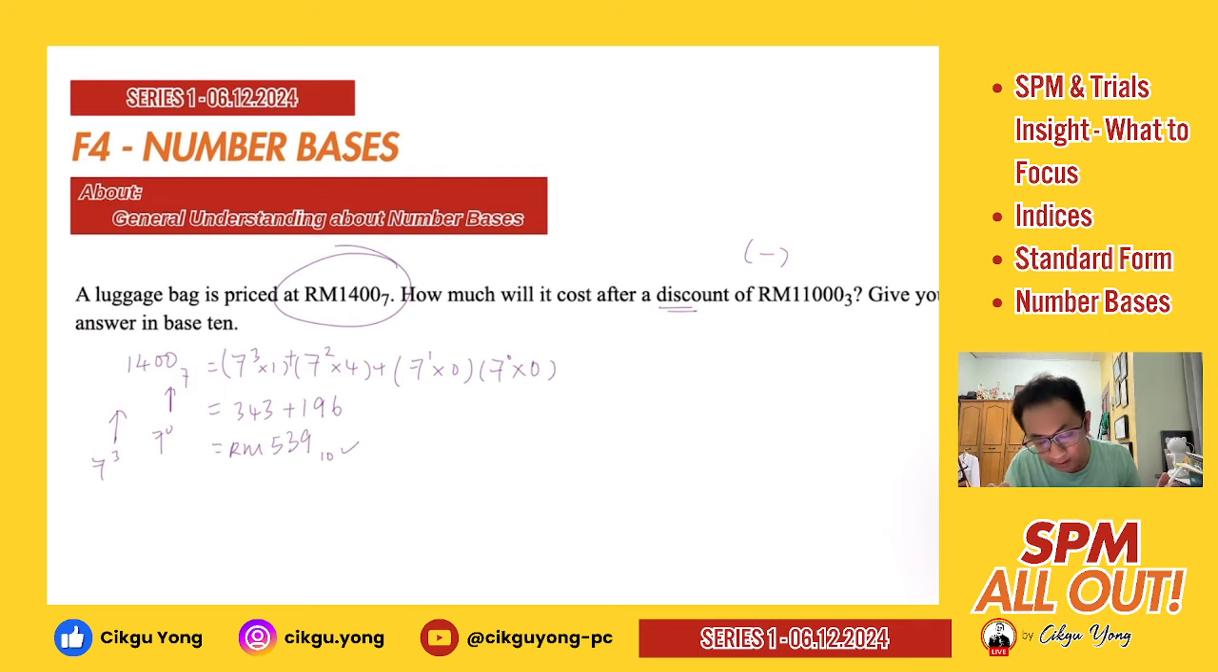How much will it cost after a discount of 11000 base 3? So this one you need to change again to base 10. So 11000 base 3, you will get 3^0, 3^1, 3^2, 3^3, 3^4. So 3^4 times 1 plus 3^3 times 1.